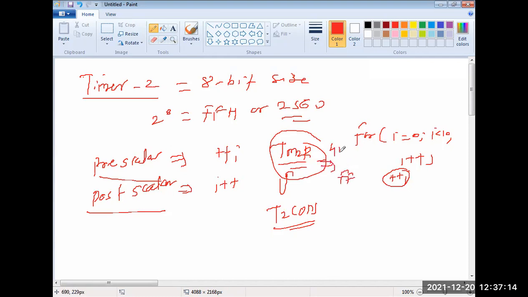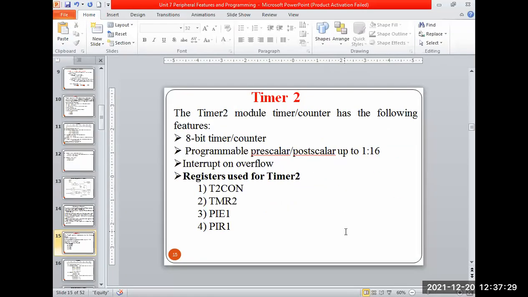If I load 4B, from 4B it goes up to FF. Once the count value is over, the flag will be raised and the timer 2 interrupt can be raised here. Once raised, I can take the action. For that also we have the registers.